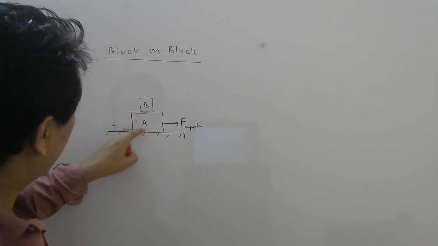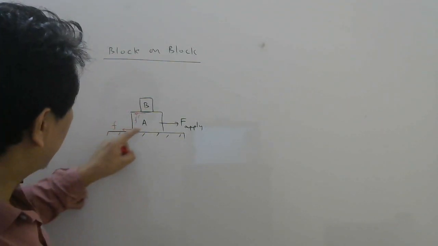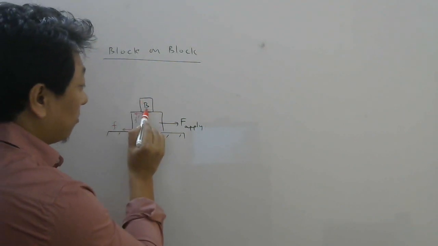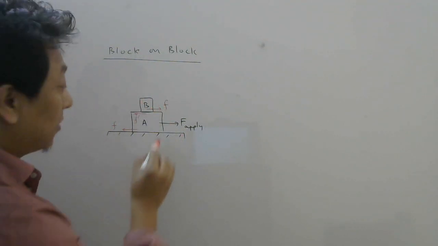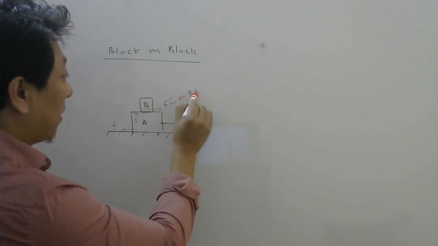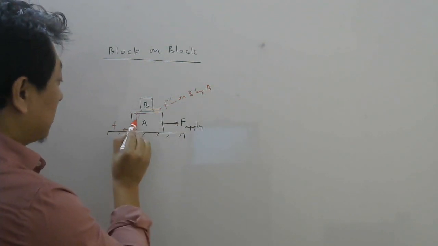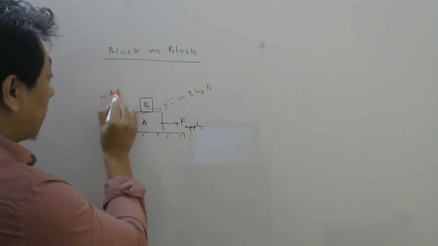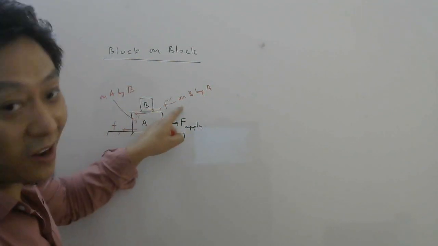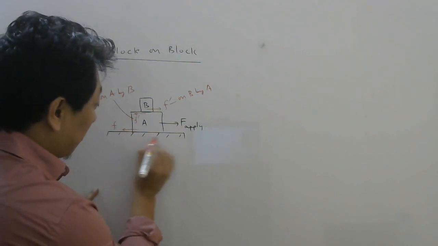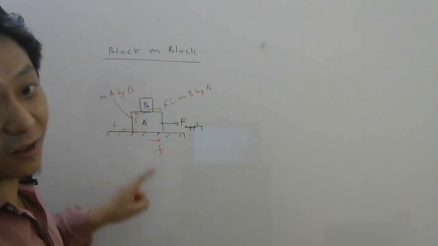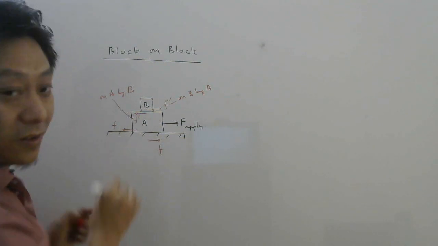So this is friction on A by B. This is friction on A by floor. Now the reaction of that friction will act on B this side, remember. So this F dash is what? Friction on B by A. And this is on A by B. Remember, for every action there should be a reaction. In fact, here also there will be a force on the floor, friction on the floor by the block A in the opposite direction to this. Okay.